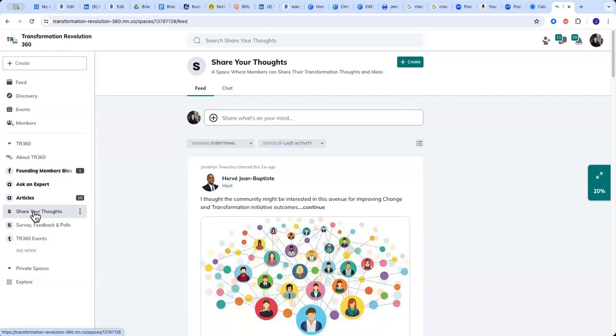And so again, go out and peruse the thoughts and see what other people are posting. And if you have any comments or want to provide any additional insight on anything that's already posted out there, please feel free to do that. If you have something that you've come across that you want to share, please share that information. Again, the more we can share, the more we can learn from one another, and the stronger we can make the community.